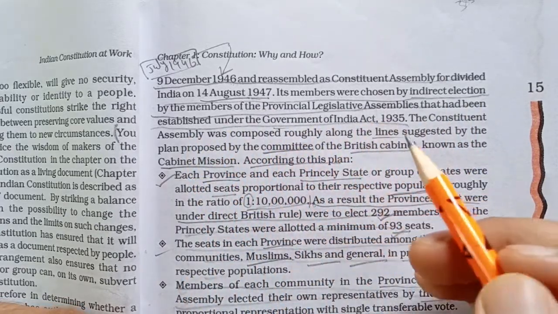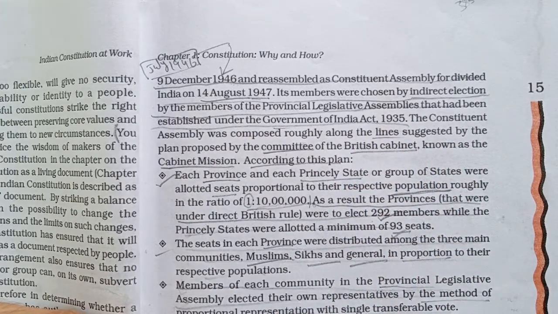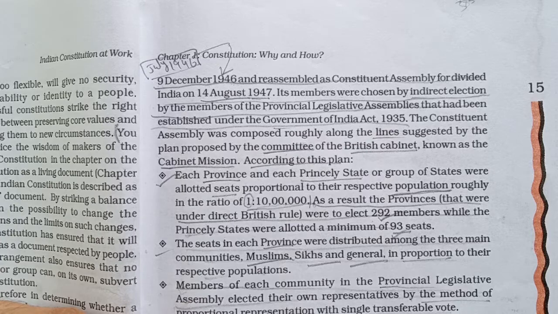Now we will see how the members were elected as members of the Constituent Assembly. As we are talking about the Constituent Assembly, it was its sole responsibility to frame the constitution, or draft the Constitution of India.